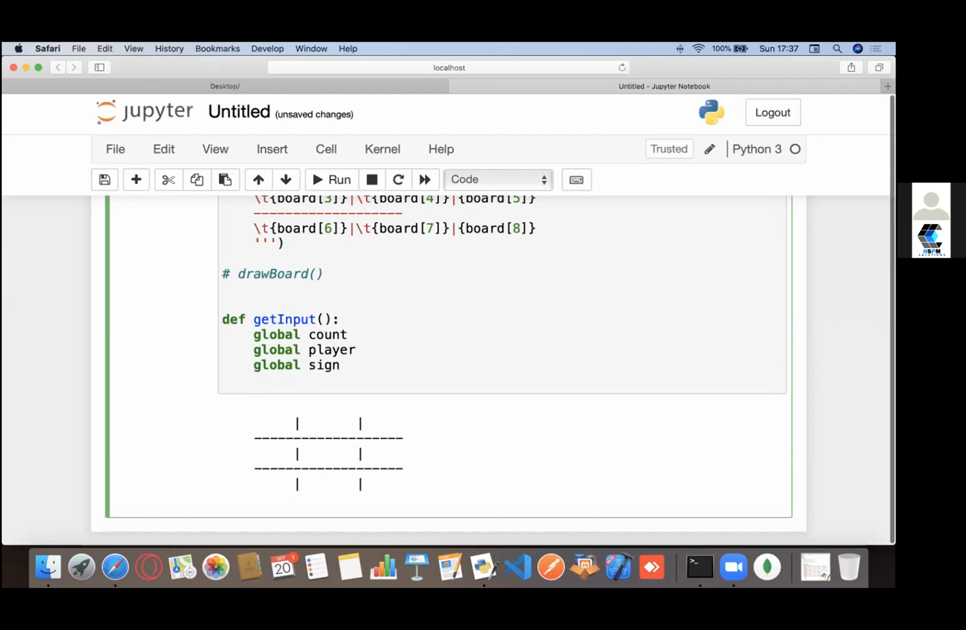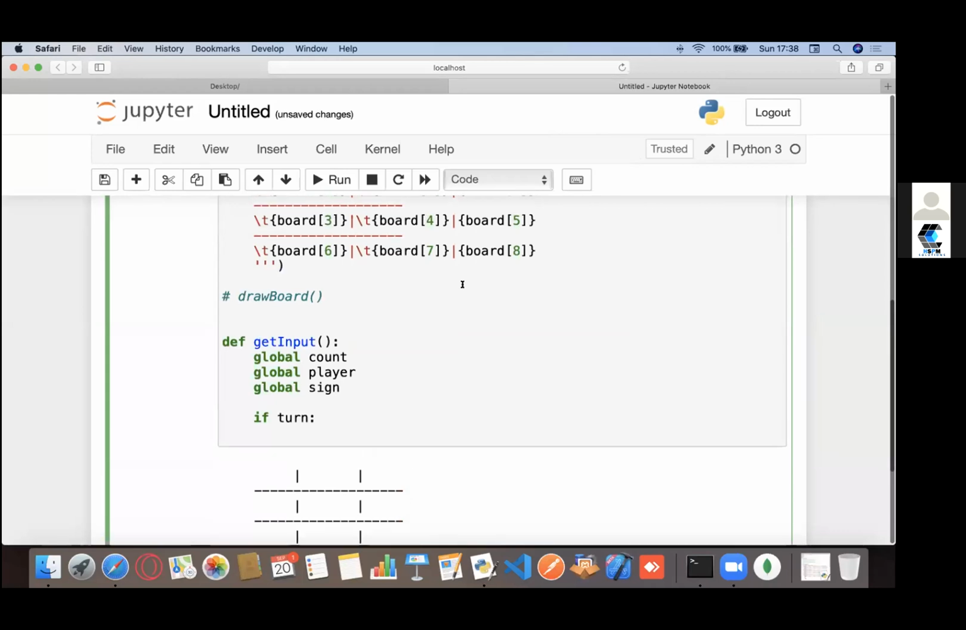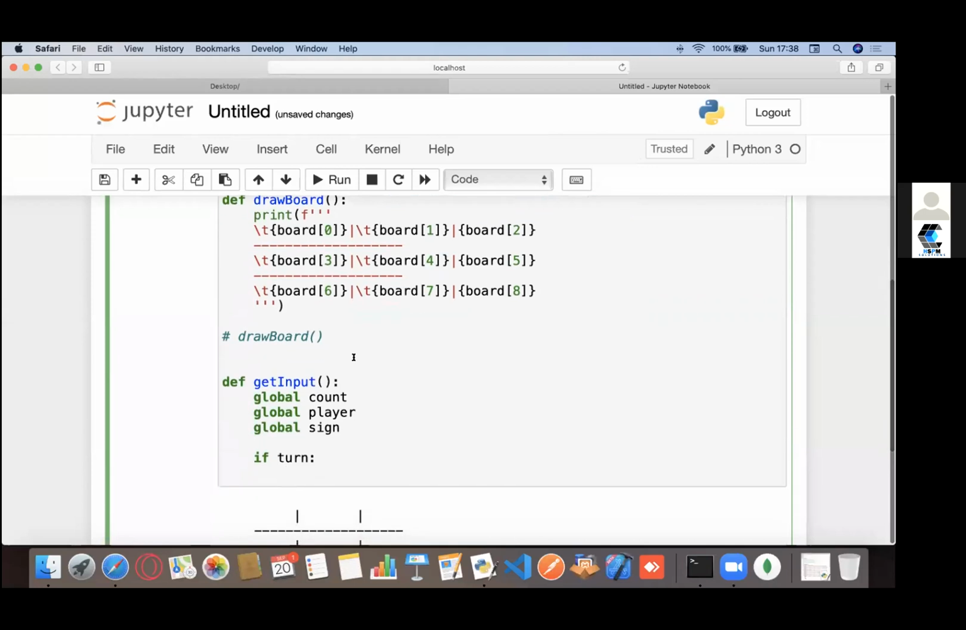Okay. Now I check if turn. Since turn could only have a value of either true or false, if turn is true, it means it is Dev's turn, so I would say player equals 1 and sign equals x, right?